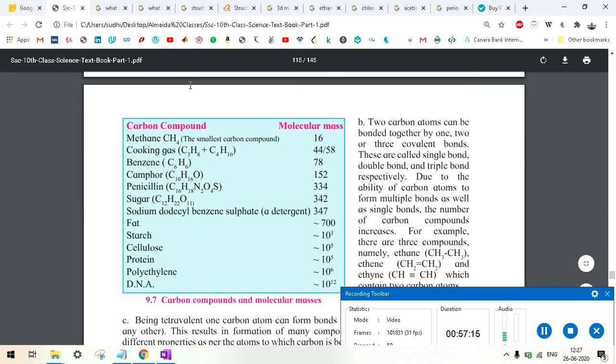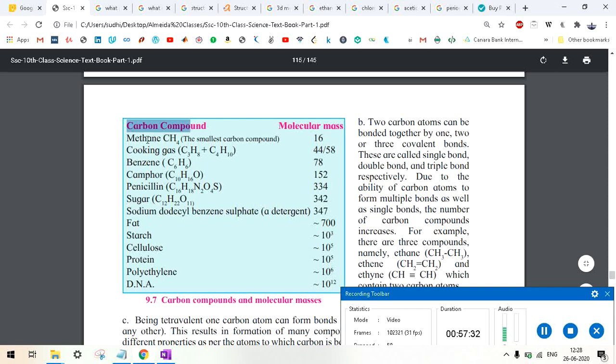Now let's see this. Methane, these are the carbon compounds. So methane, cooking gas, benzene, camphor, penicillin, sugar, sodium lauryl benzene sulfonate, fat, starch, cellulose, protein, polyethylene, DNA, and these are their molecular masses.